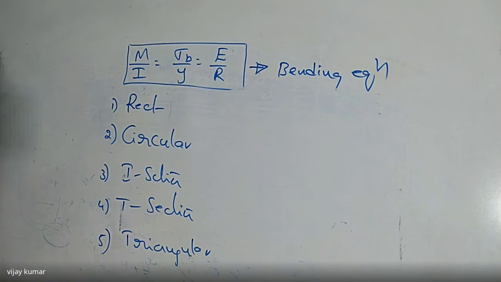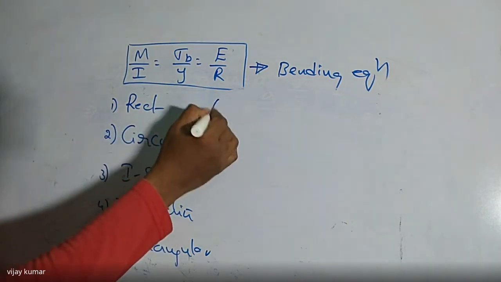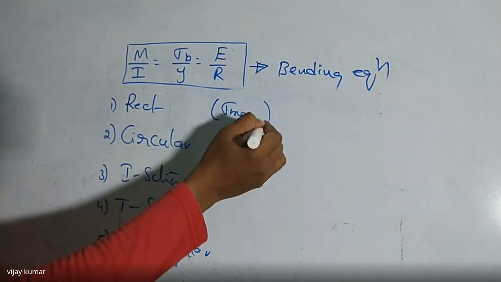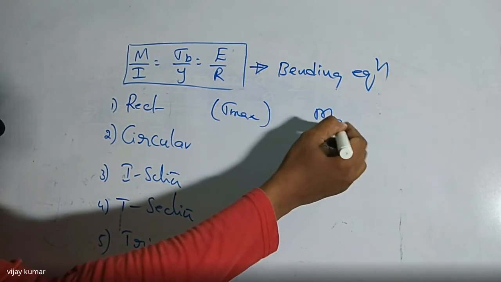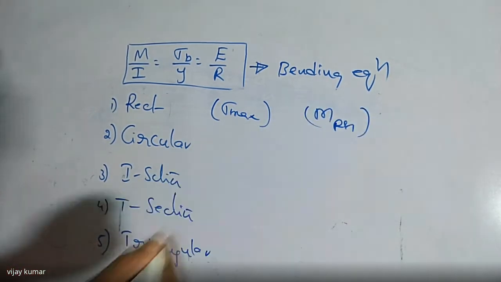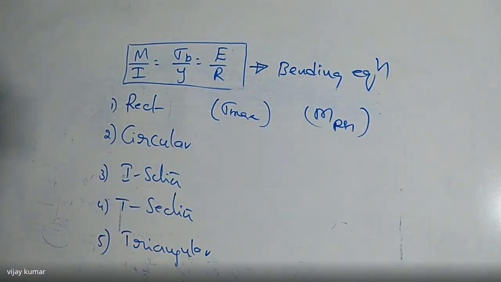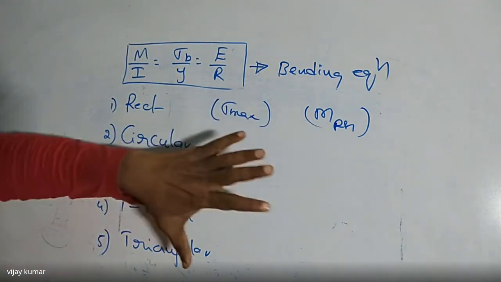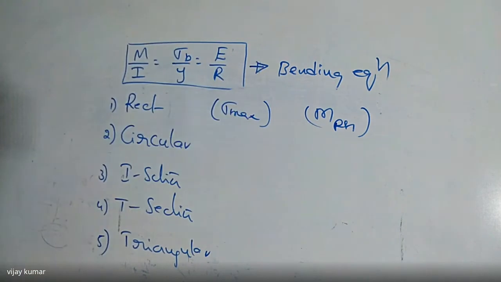So these are the cross sections of the beams we are going to use. If you take any cross section of the beam, when the beam is subject to a bending force, then we are going to find the maximum bending stress and the moment of resistance. And the next one is the bending stress distribution across the beam. These are the values we are going to find. So we can form a table, then we can easily remember all the formulas for bending stress in beams.